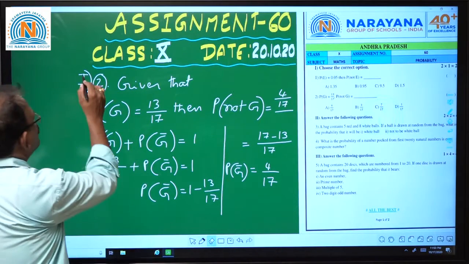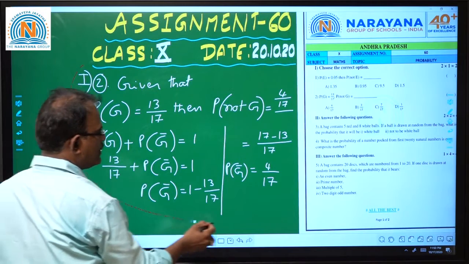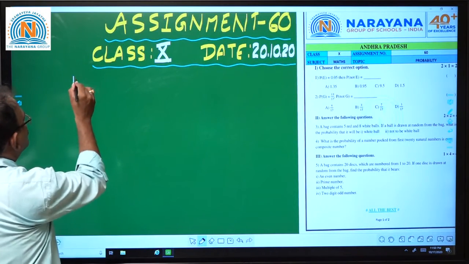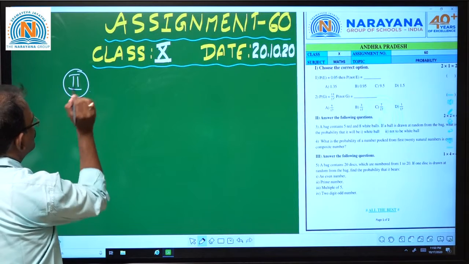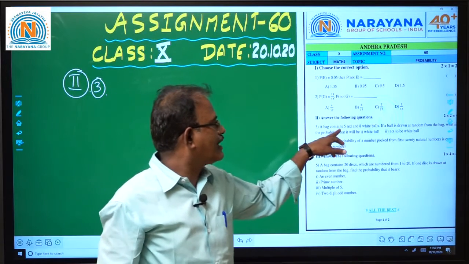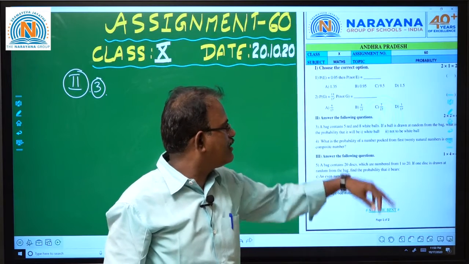Our next is the second Roman, third one. A bag contains 5 red balls and 8 white balls.